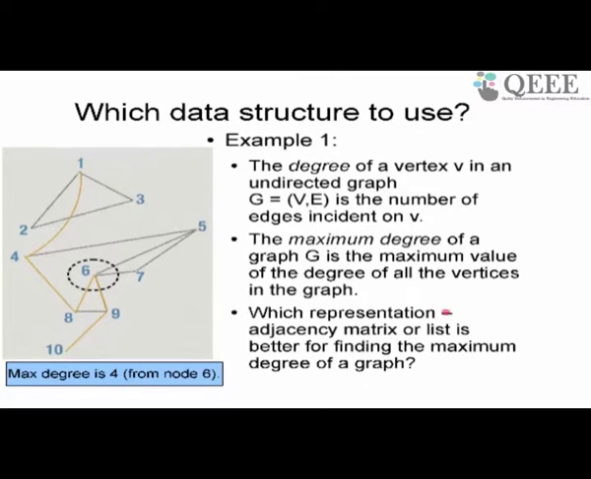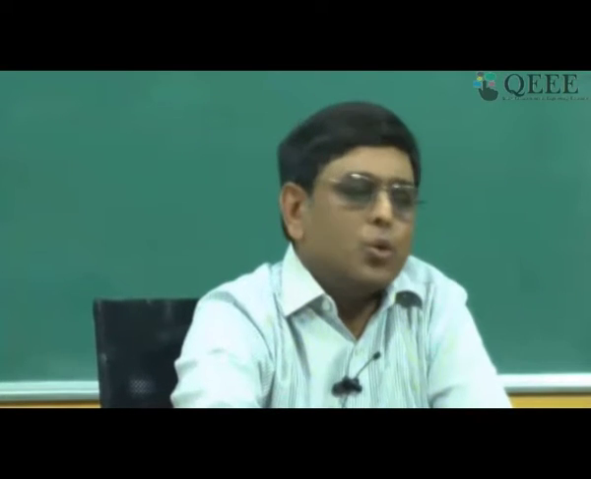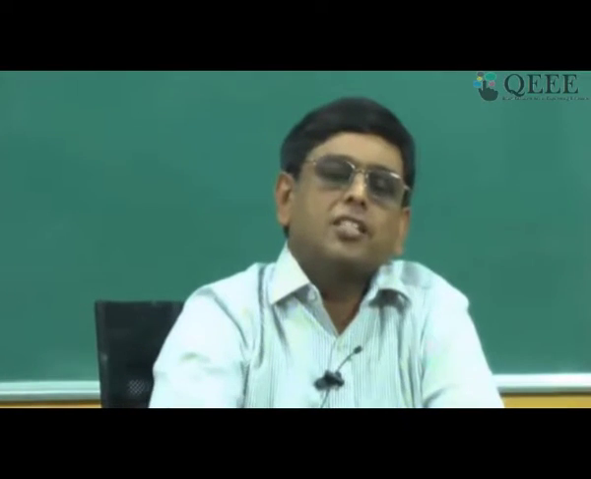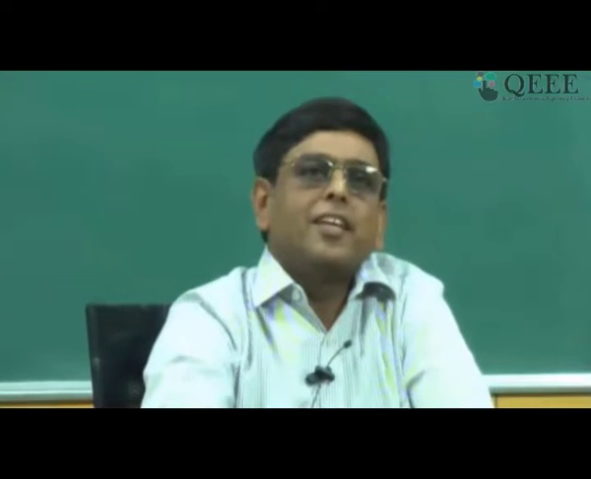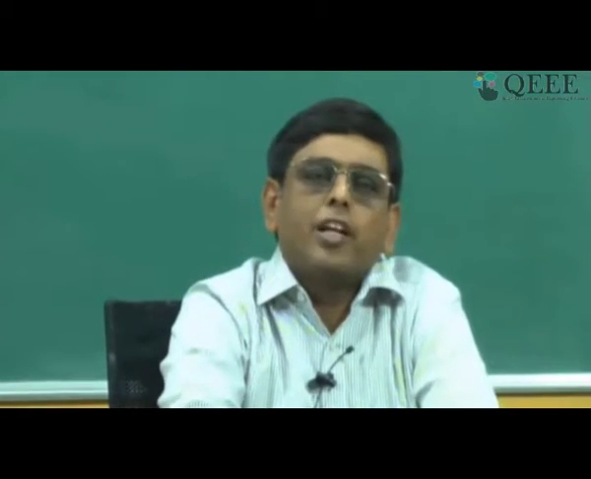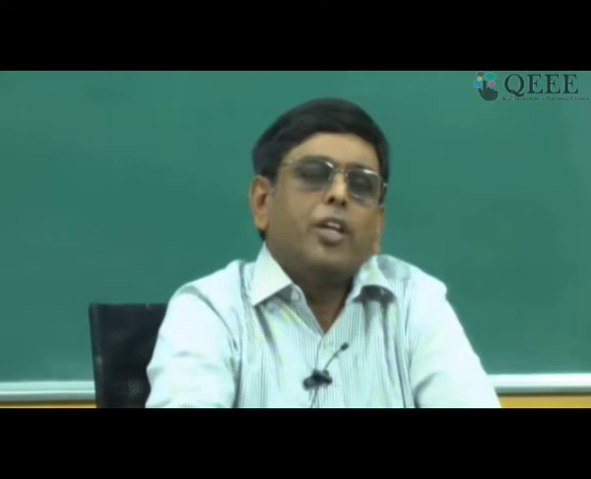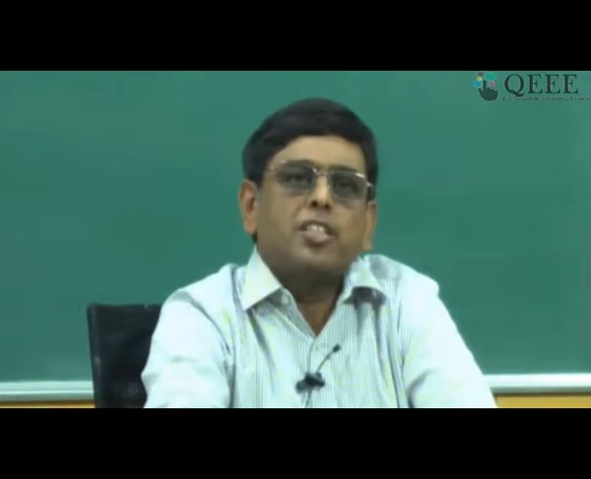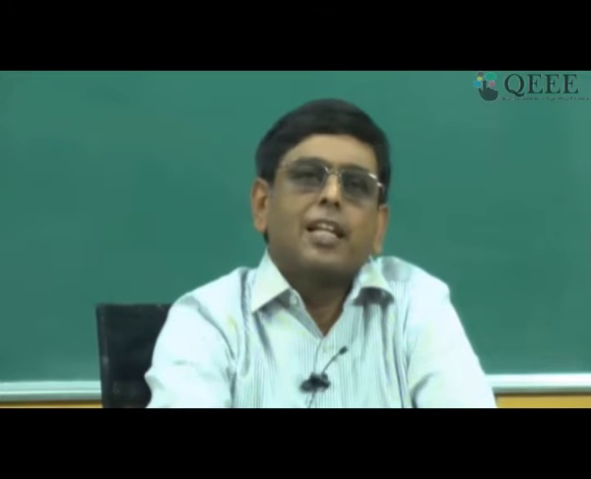Now the question for you is, which representation, adjacency matrix or adjacency list, is better to find the maximum degree of a graph? I want to find the maximum degree of a graph. Would I use the adjacency matrix representation or would I use the adjacency list representation?